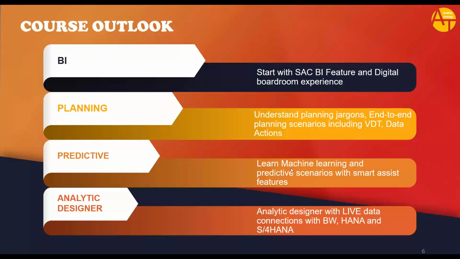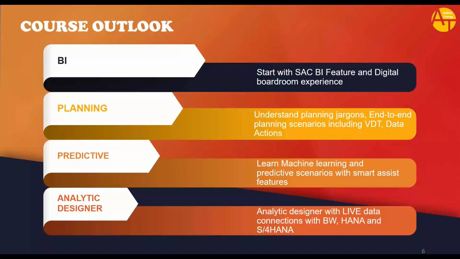These are the four pillars of SAC. In the first pillar, we will learn about building dashboards and digital boardroom. Then we will understand end-to-end planning, including planning jargon. As some of you are not from a finance background, we will cover the basics of finance, the concept of measures, dimensions, account dimensions, hierarchies, and how to build all these things together and use them inside reports and stories.